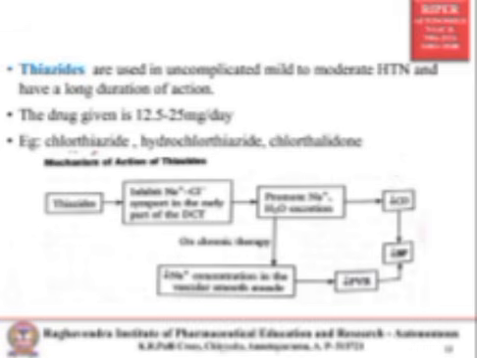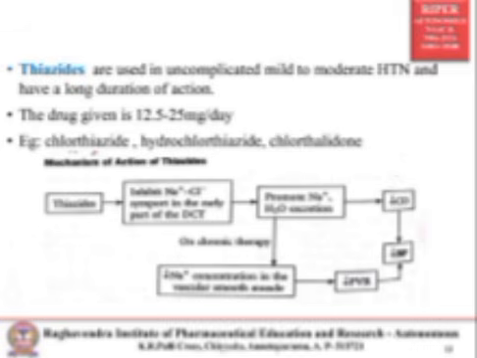Its mechanism of action is that thiazides inhibit the sodium chloride symporter in the distal convoluted tubule. It will promote sodium excretion. Then water will follow the sodium. Then it will also decrease the cardiac output. In this way, it will decrease BP.